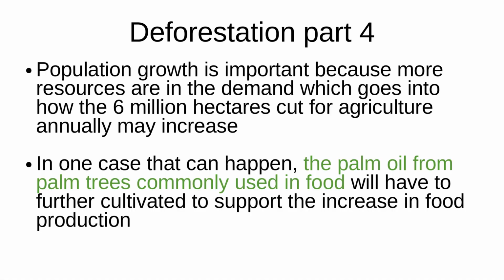Another point about population growth is that more resources are in demand, which goes into how the 6 million hectares cut for agriculture annually may increase. For example, the palm oil from palm trees commonly used in food will have to be further cultivated to support the increase in food production.